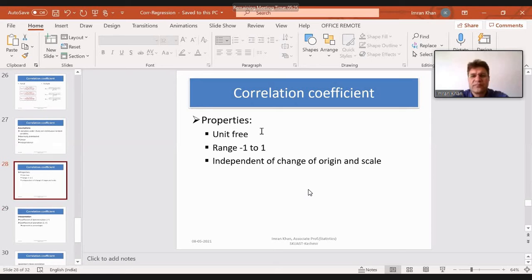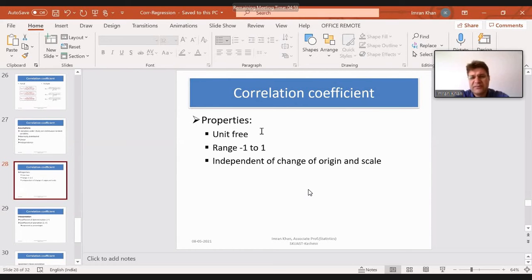Now the properties of correlation: it's a unit-free measure. It's denoted by R and it doesn't have any unit. As I said, the correlation may be 0.78, so there is no unit for it. It's a unit-free one. Its range was already discussed. It ranges from -1 to +1, and it's independent of change of origin and scale.